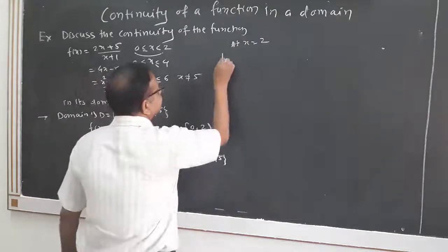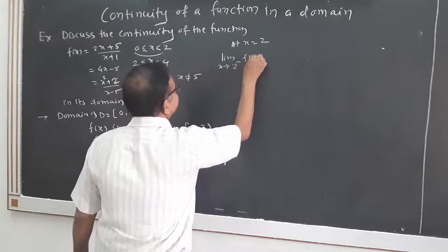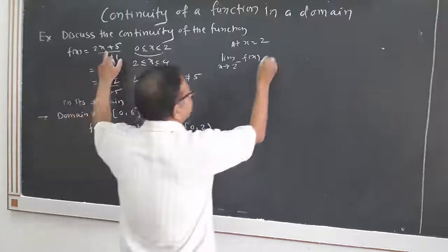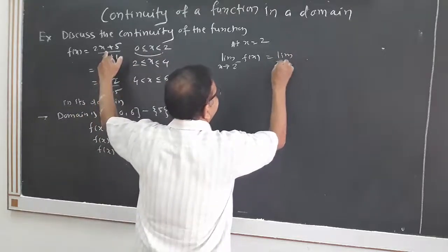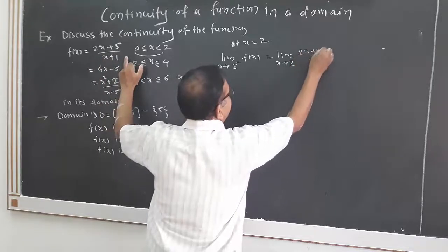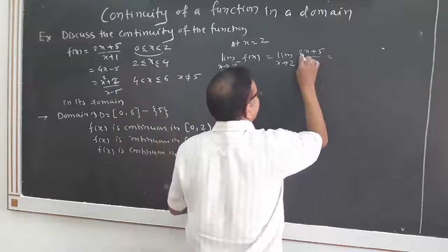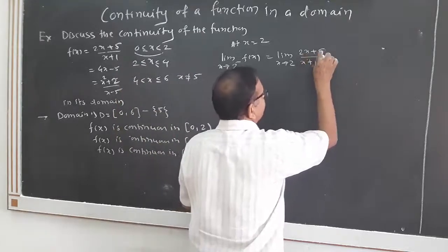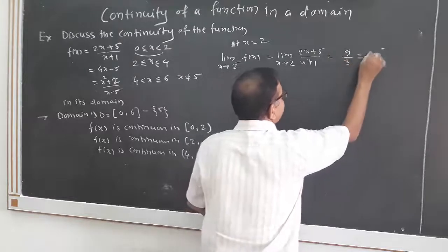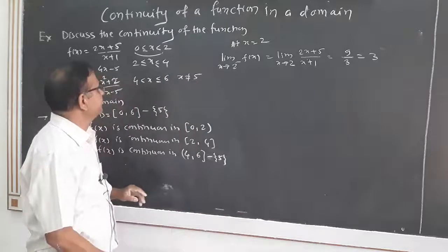Limit x tends to 2 minus of f(x), x is approaching 2 from left hand side, equal to limit x tends to 2 of (2x plus 5) divided by (x plus 1). That is nothing but 2 into 2, 4, 4 plus 5, 9, divided by 2 plus 1, 3, that is equal to 3. Limit x tends to 2 minus is 3.